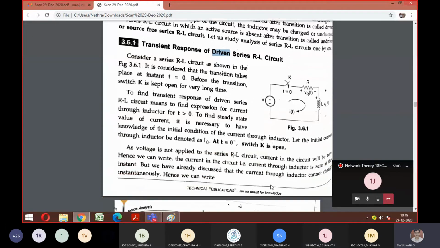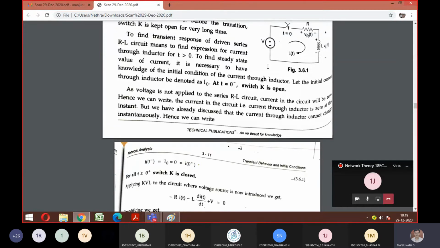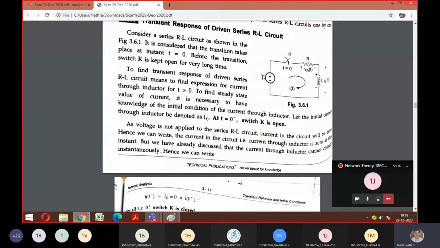That's why you see the equation here: i(0-) = i(0) = 0 = i(0+). Whenever the switch is open, whatever time conditions you take are meaningless, because there is no flow of electrons or current itself, hence the current becomes zero.